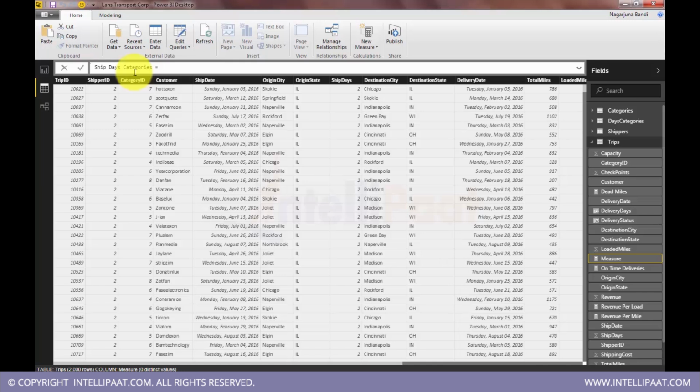I'll be using a function to write an expression. I would be using CALCULATE. CALCULATE is a function where you can write expressions and filters and stuff. It will be a very handy function. We will use it more.